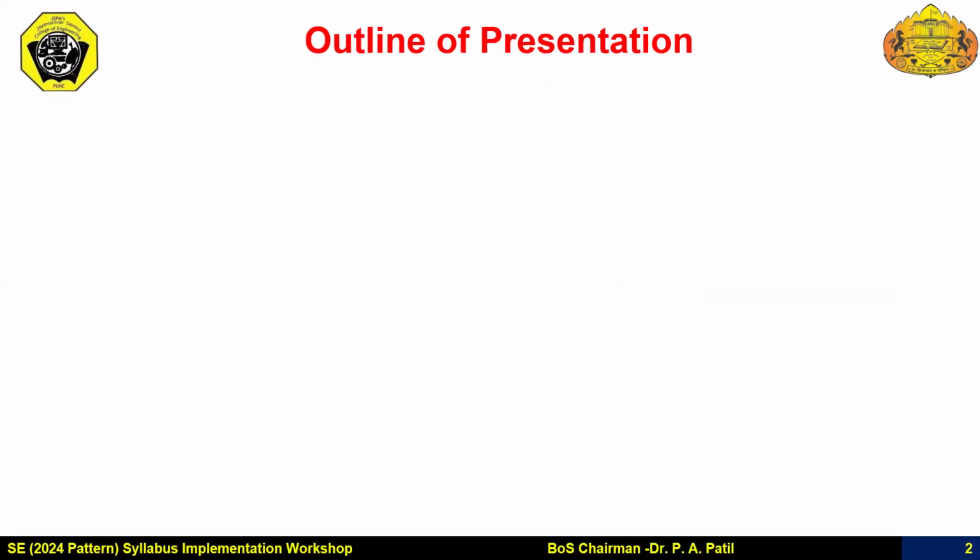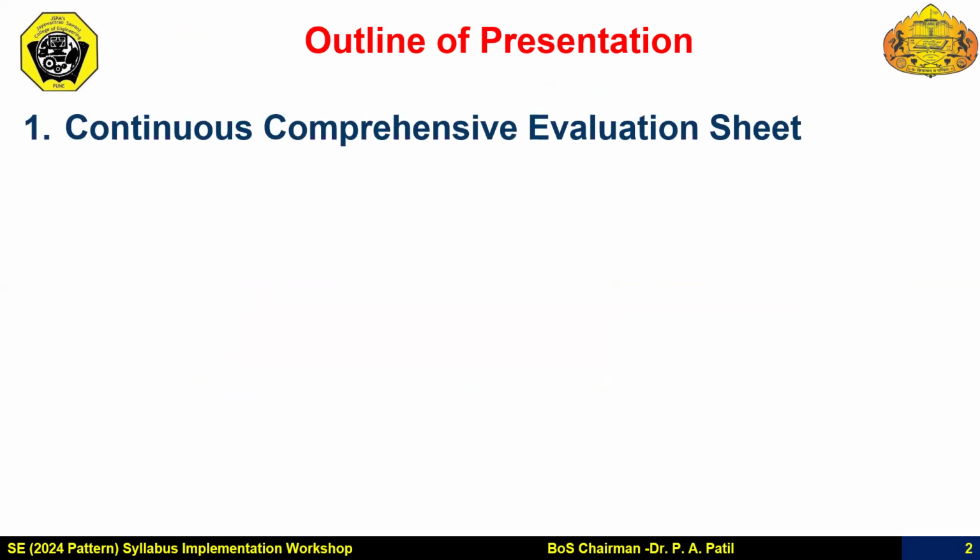This is the outline of this presentation. In this particular presentation, I will be mainly focusing on the detailed elements of the continuous comprehensive evaluation sheet, which is to be maintained by each faculty member for giving the 30 marks as per the examination scheme. As per the examination scheme, there is a weightage. 100 marks is distributed, 30 marks for CCE, that is continuous comprehensive evaluation, and 70 marks end semester examination that will be conducted by SPPU.